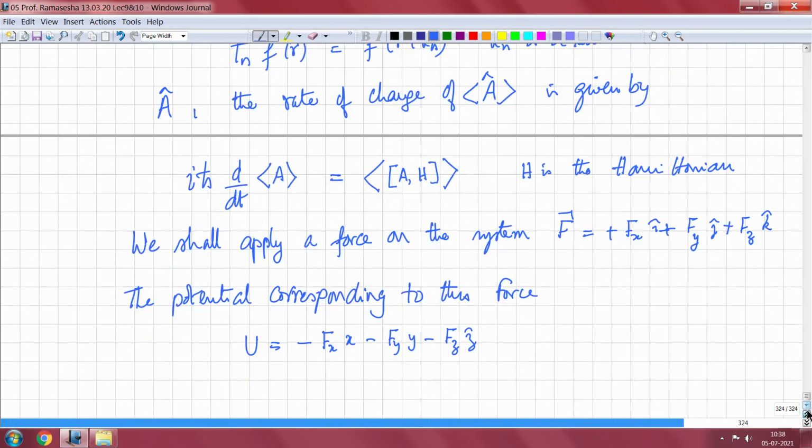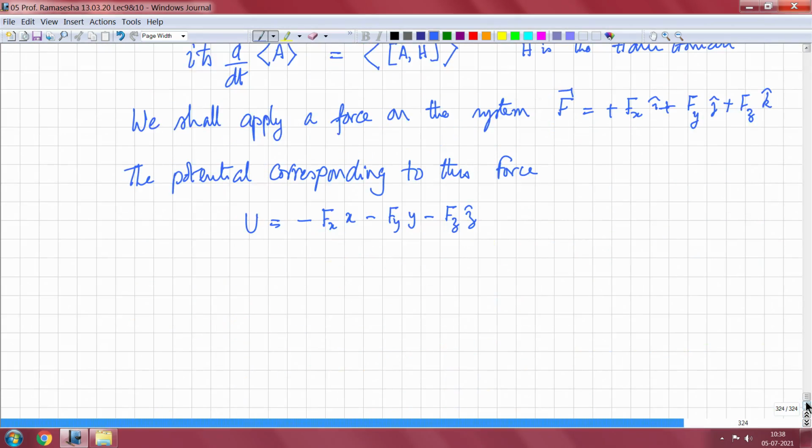Now supposing I want to find out the time variation of the expectation value of the lattice translation operator T_n.